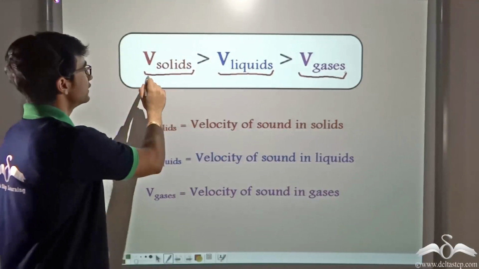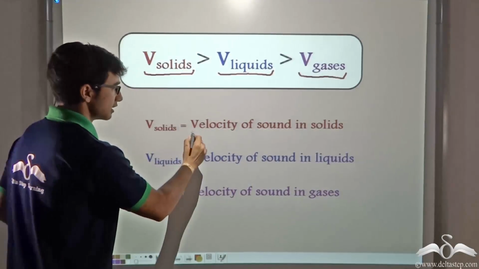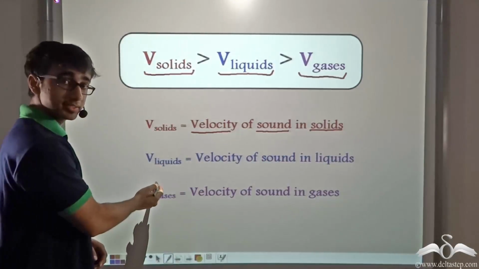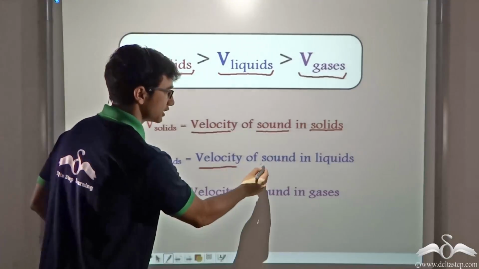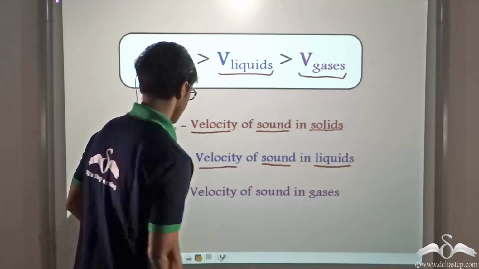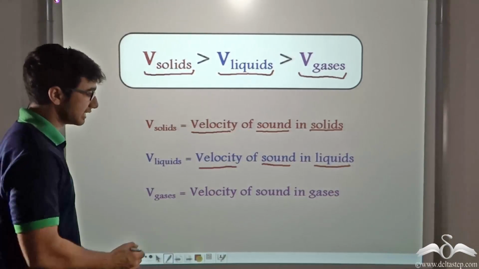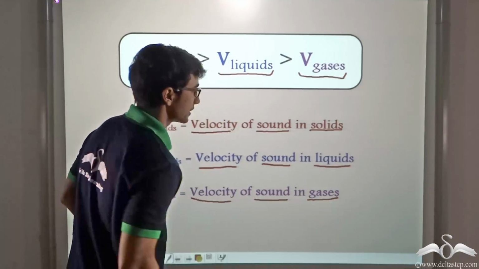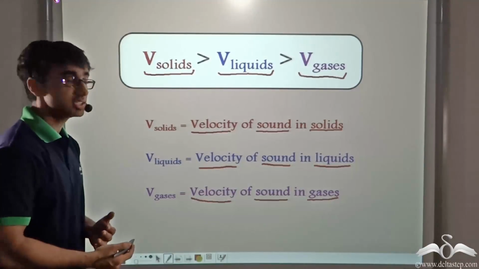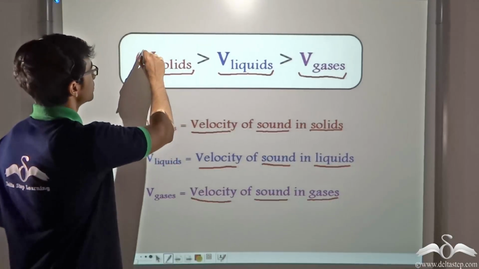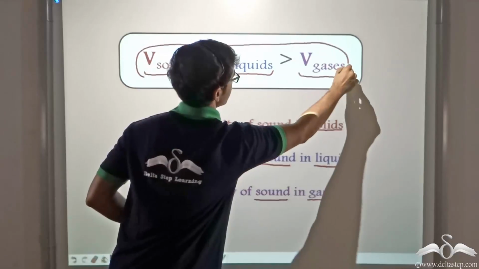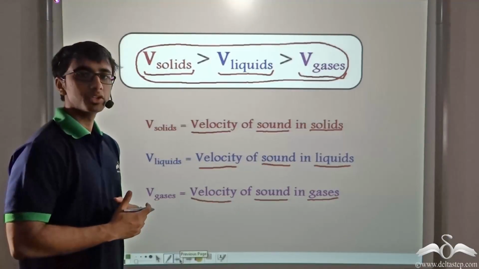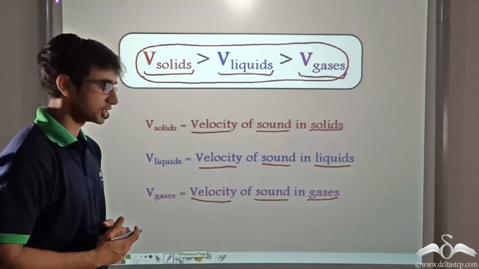Over here, V solids indicates velocity of sound in solids, V liquids indicates velocity of sound in liquids, and V gases indicates velocity of sound in gases. And the relation, as I just mentioned, is given by this expression. So let us look into a little bit of additional information.